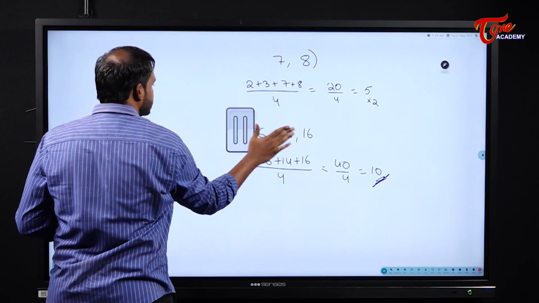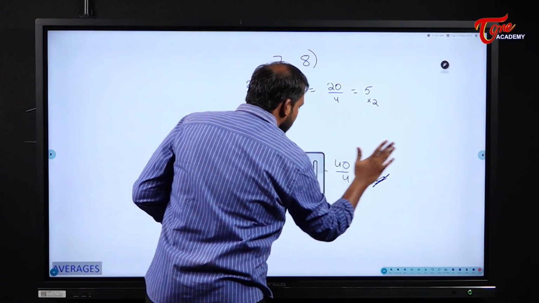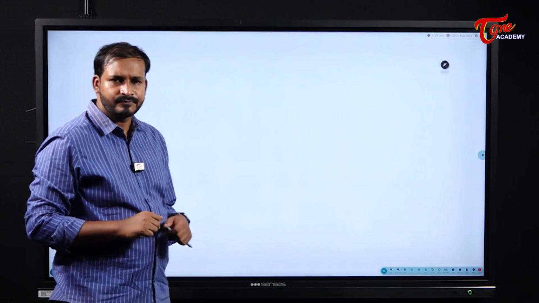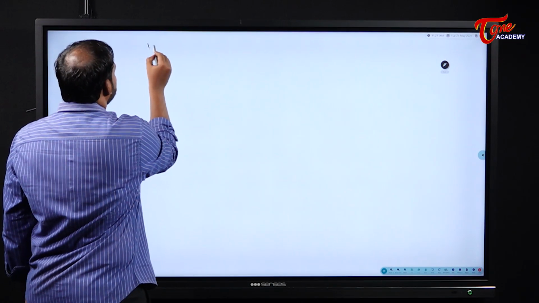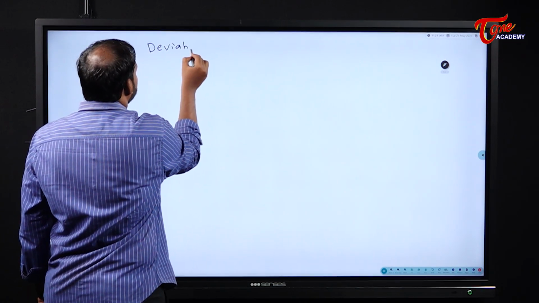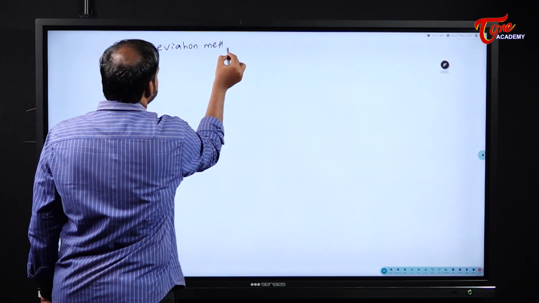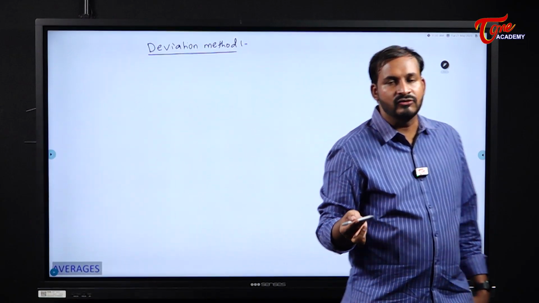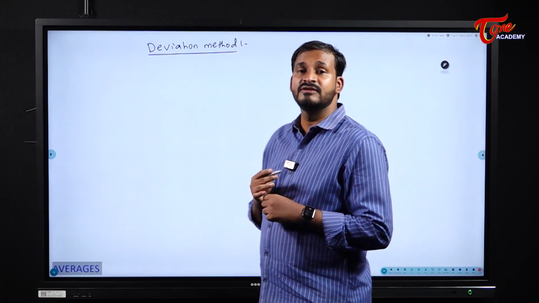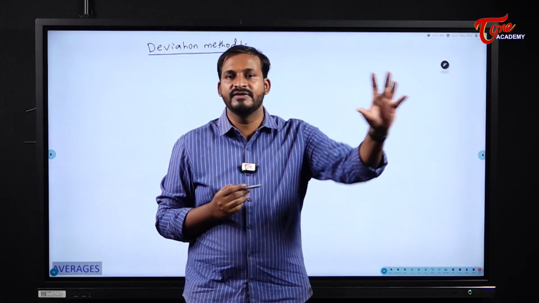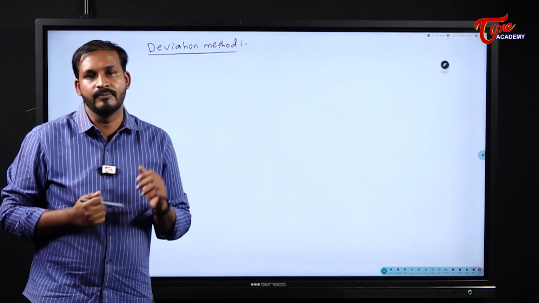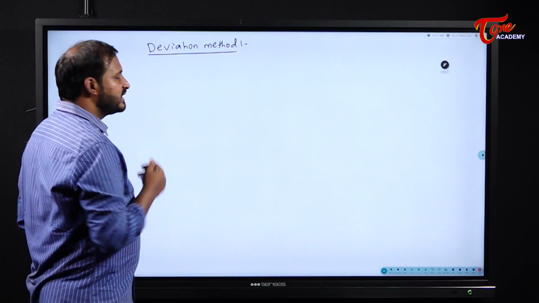Till now what we have done, students, is add the observations and divide by the number of observations. That is called the average. Okay, good. But there is one more method to find the average. We call that method the deviation method. This is very, very important students. Why? Because to solve some of the difficult problems and to understand the concepts also, we will use this deviation method. With the help of the deviation method, we are going to solve most of the problems. Okay, now what is this deviation method, sir?